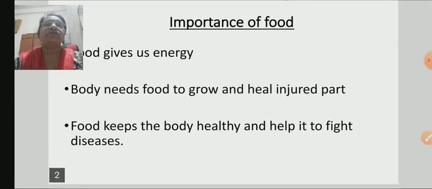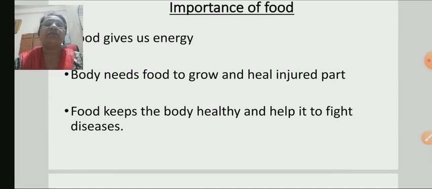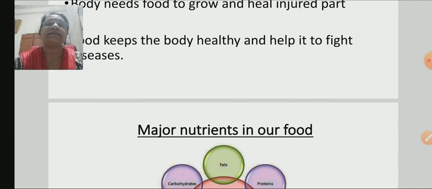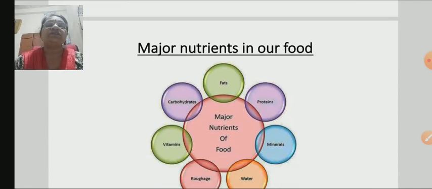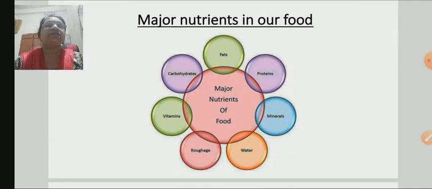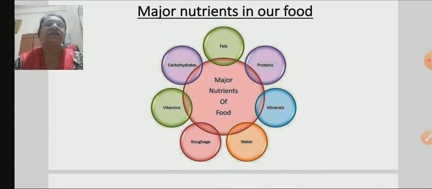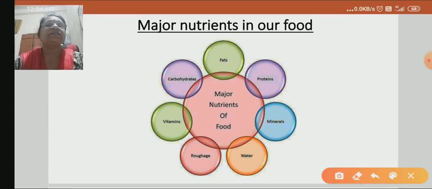What is the importance of food? Food gives us energy. The body needs food to grow and heal injured parts. Food keeps the body healthy and helps to fight diseases. What are the major nutrients in our food? The major nutrients are carbohydrates, proteins, vitamins, minerals and fats. These are the major nutrients that we get from food, and along with them, roughage and water also play a very important role.